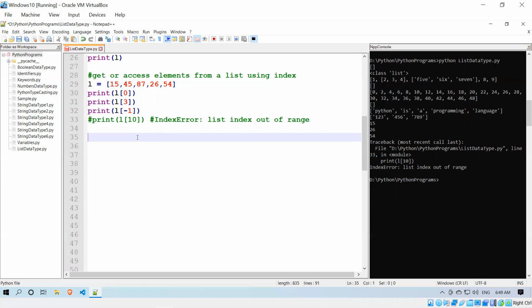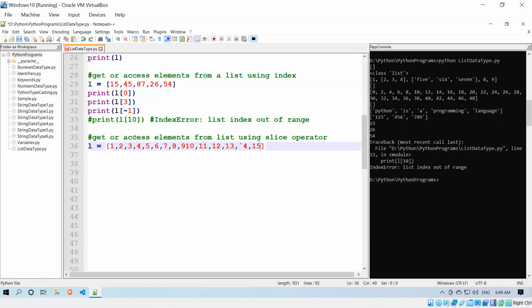Now we'll see how to get or access elements from a list using the slice operator. Not only index, by using the slice operator also you can get the values. I'll take one sample list: 1, 2, 3, up to 15.